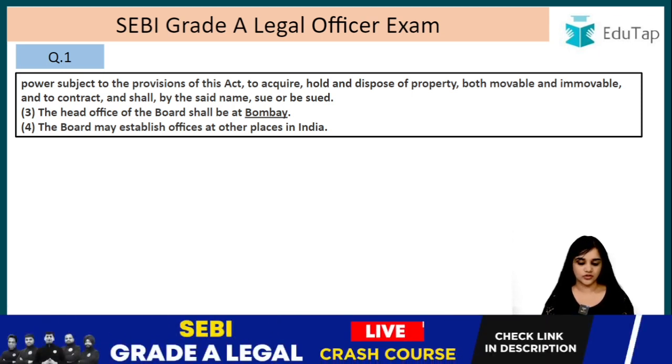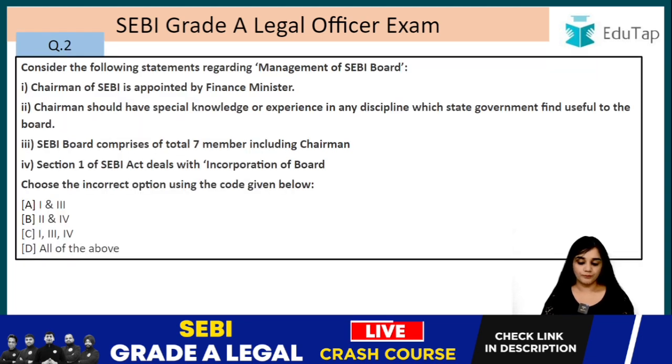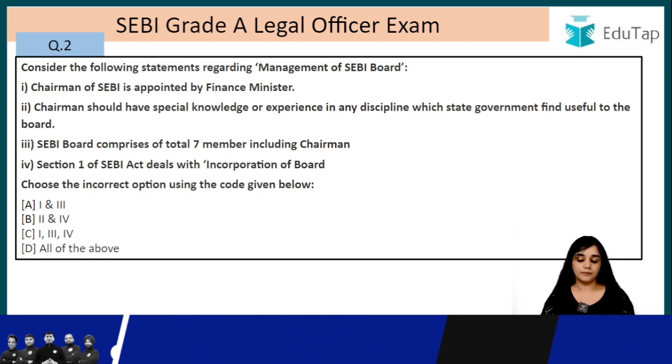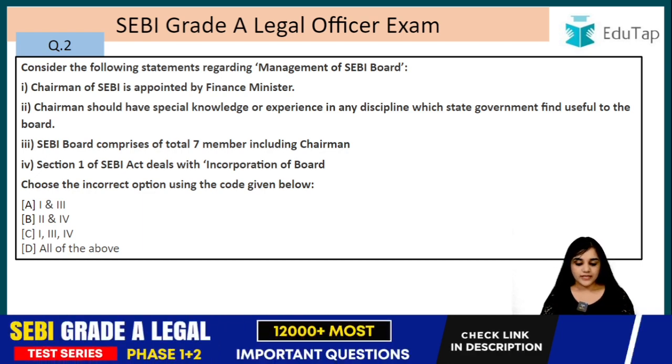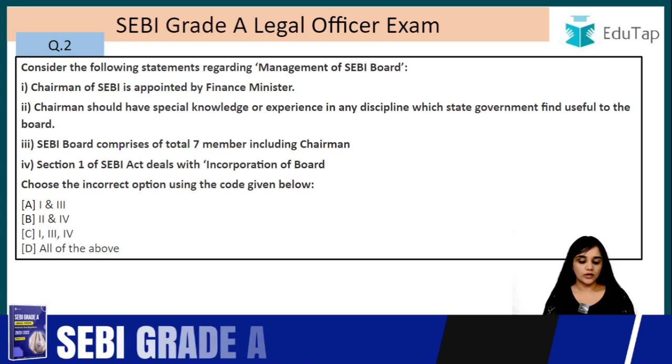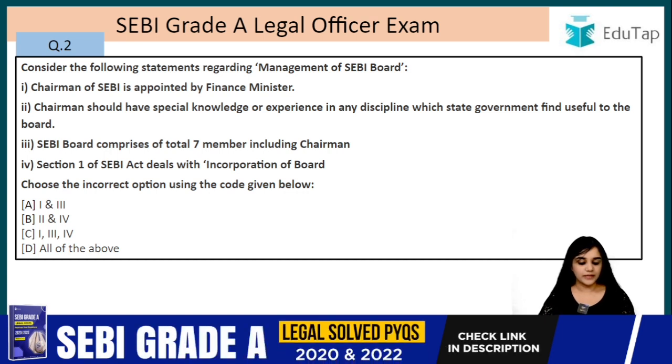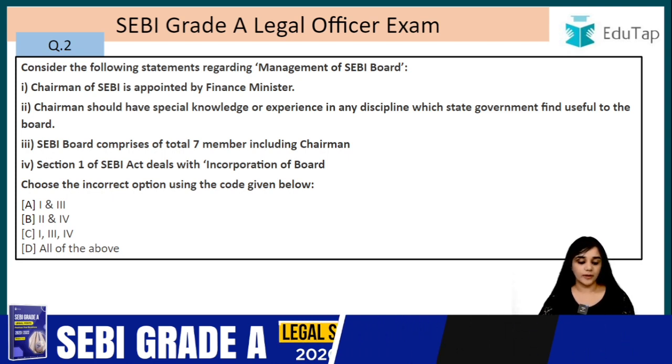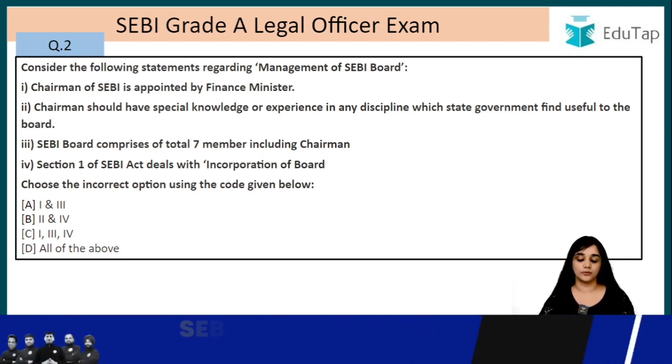This was a simple section. Moving on, question number 2. Consider the following statements regarding the management of the SEBI board. Chairman of SEBI is appointed by the finance minister. This is actually wrong. The chairman is appointed by the central government. Chairman should have special knowledge or experience in any discipline which the state government finds useful to the board. No, it's not the state government, but it is the central government that finds it useful to the board.